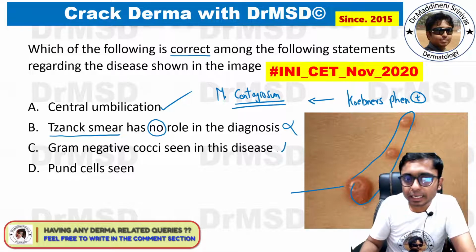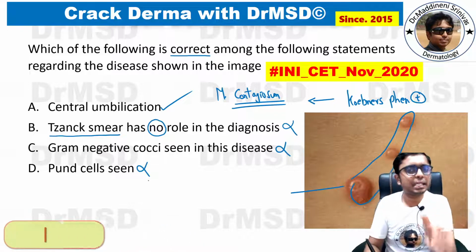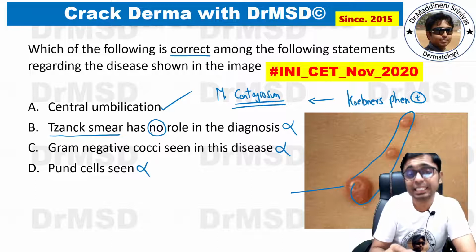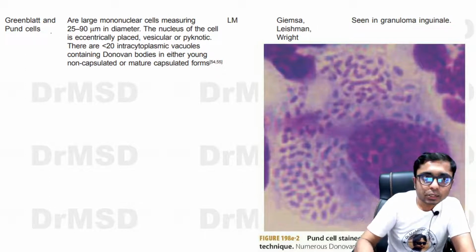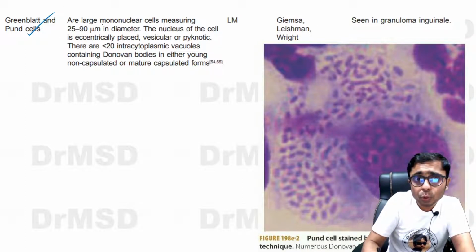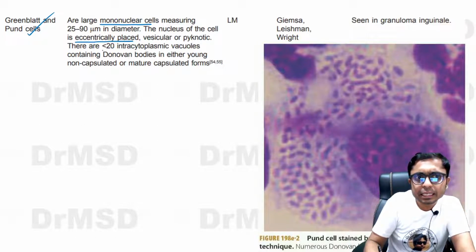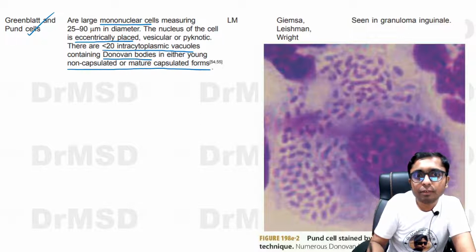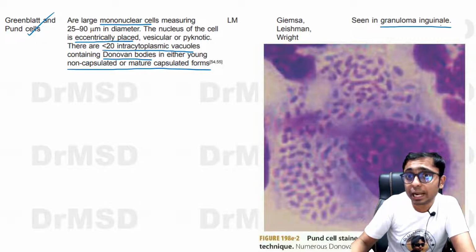And no, this is not a bacterial infection, so Gram-negative bacilli cannot be seen. And Pund cells: we will see what these Greenblatt and Pund cells, which are seen in Donovanosis, are. These are not seen in molluscum contagiosum. As you can see, Greenblatt and Pund cells are basically mononuclear cells. The nucleus of the cell is eccentrically placed, pushed towards one side, and there are less than 20 intracytoplasmic vacuoles containing Donovan bodies in either young non-capsulated or mature capsulated forms. These are associated with Donovanosis, which is also called granuloma inguinale.